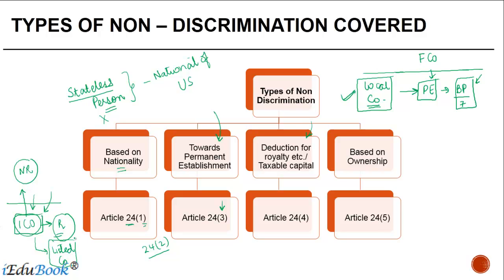What this paragraph seeks to deal with is the case where the ownership of this Indian company is with a foreign listed company. For the same change in shareholding, you cannot deny them the benefit which would have been available if the parent or owner of this company were an Indian listed company. We are going to see all these articles in detail in the subsequent slides.